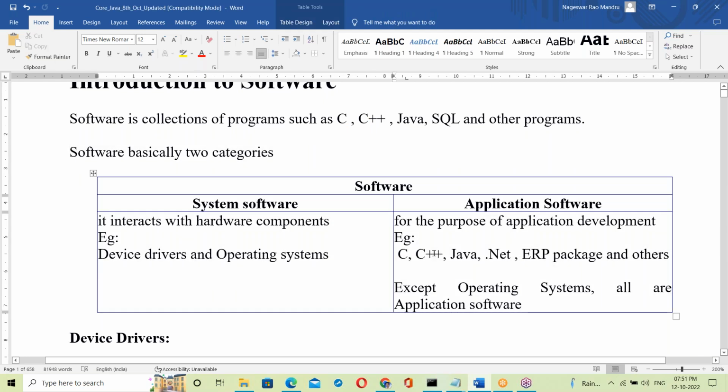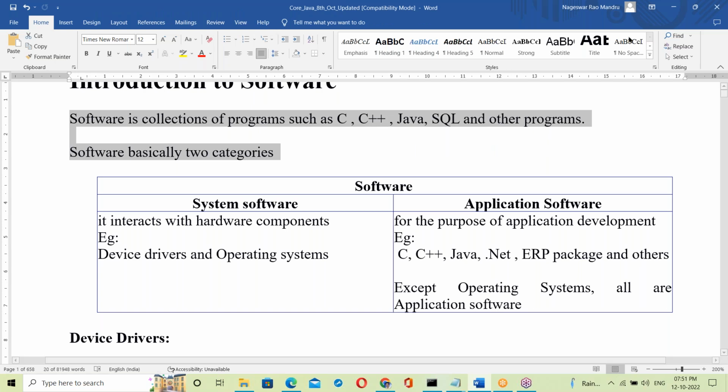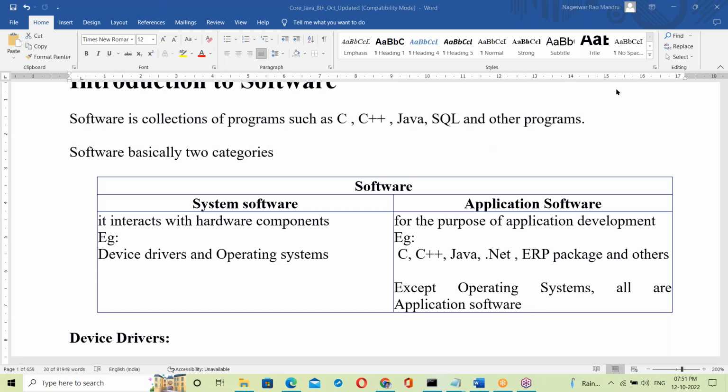You don't need to take running notes. I have prepared everything very clearly. See the document here, and today's topic.